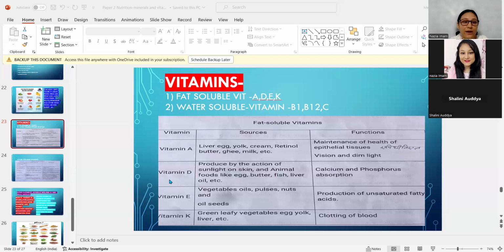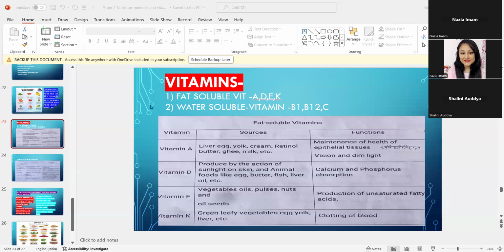I'll just show you. I have it because I give it to my children. Just a minute, I'll bring it. Yes, this is cod liver oil. It is rich in omega 3 and it is also good for bone health. This is fish liver oil that is given.